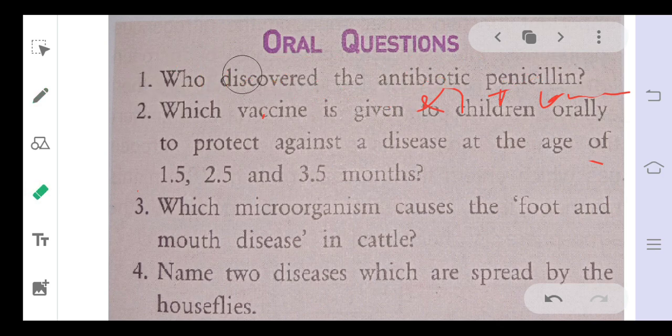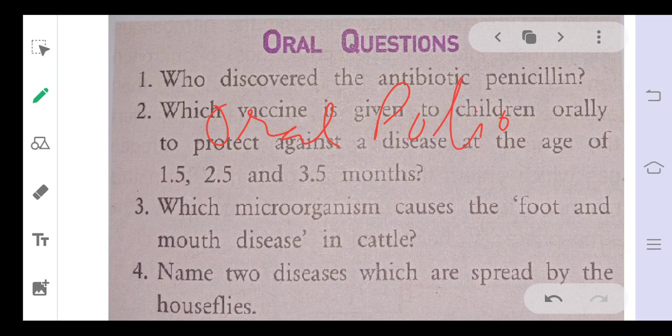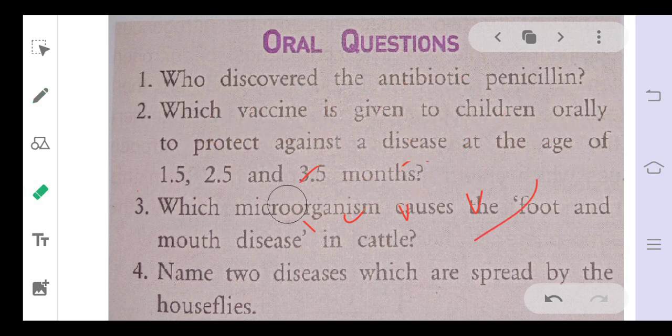The next question is: which vaccine is given to children orally to protect against disease at the age of 1.5, 2.5 and 3.5 months? It is a very common thing that you are all aware of. You have also taken this vaccine. It is called the oral polio vaccine, also known as OPV. The answer is OPV, or oral polio vaccine.